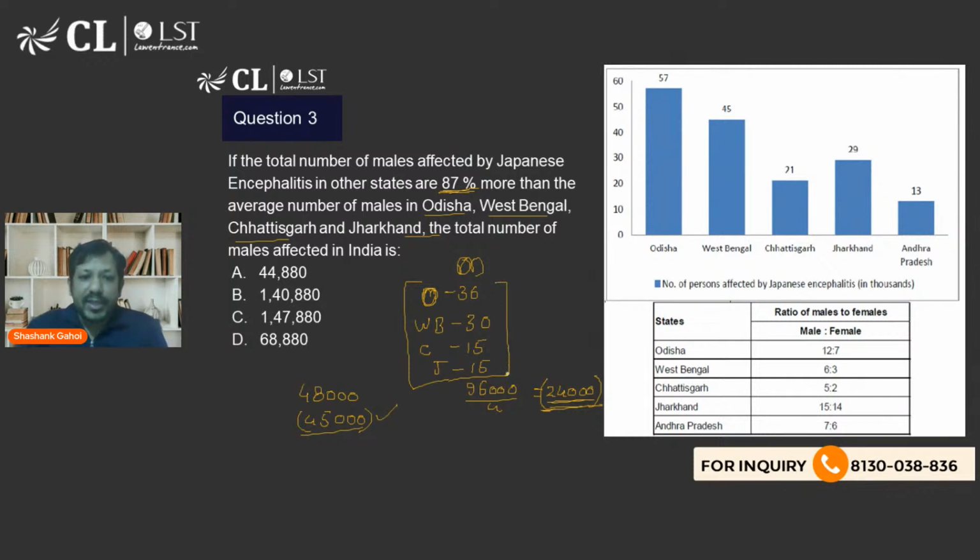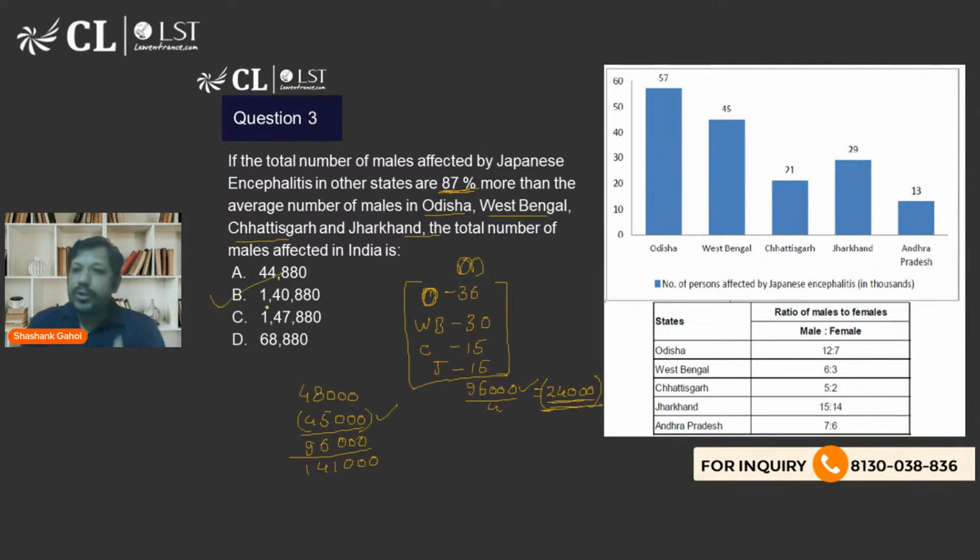In these 4 states, we have 96,000 cases. So what is the total number of cases we are talking about? We are talking about close to 1,41,000. Close to. I didn't calculate the exact value; I'm just doing pure approximation. So which option is very close to 1,41,000? That is option B. So my answer is going to be option B.